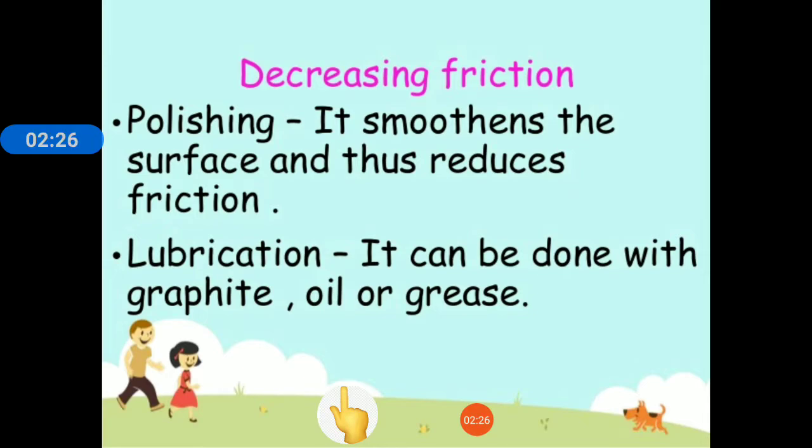Also, when some machine parts or a vehicle does not move properly, sometimes the machine parts make a lot of noise. So what we do is we oil it, we apply grease to it. Why? So that it smoothens the two surfaces in contact and thus reduces the friction, and the machine works properly. So oiling and polishing are some ways to reduce friction.